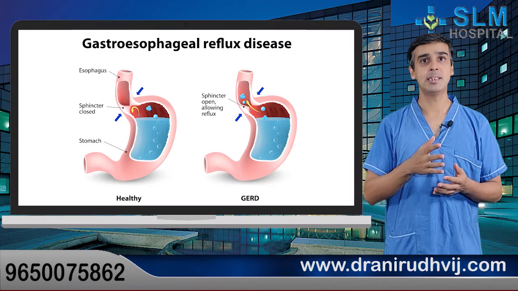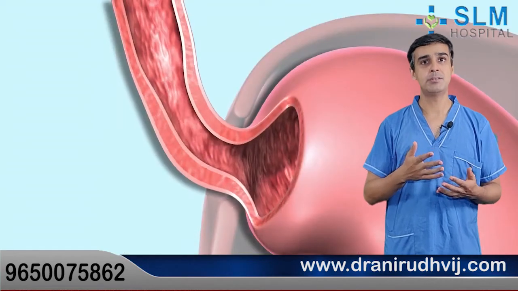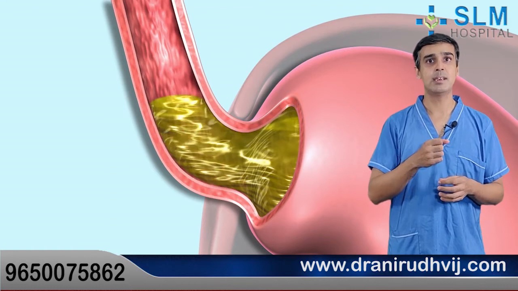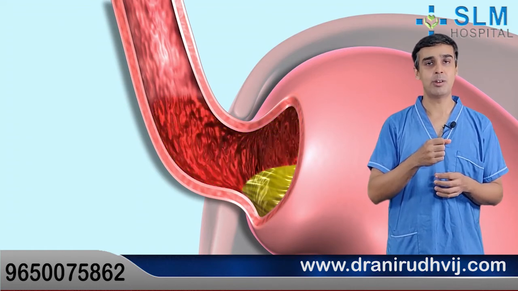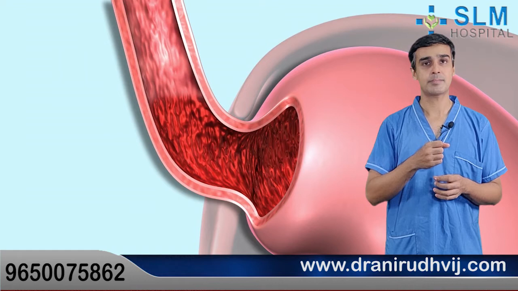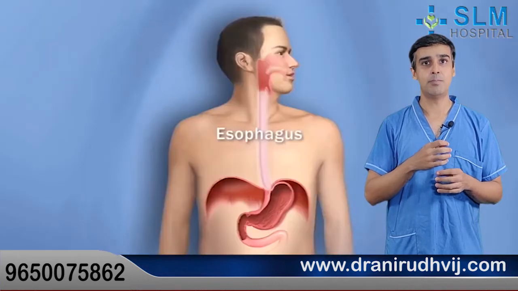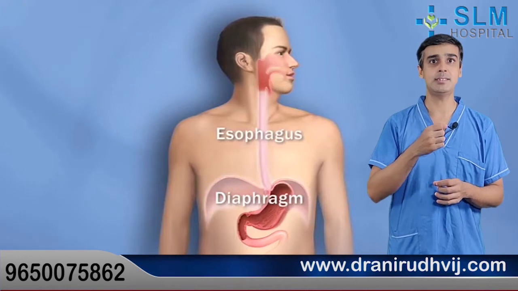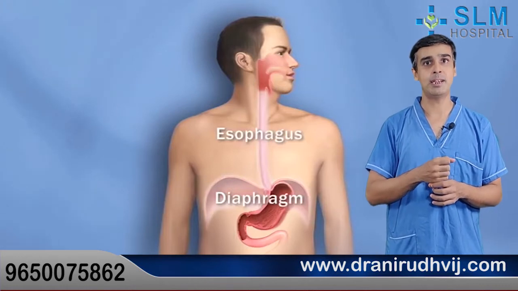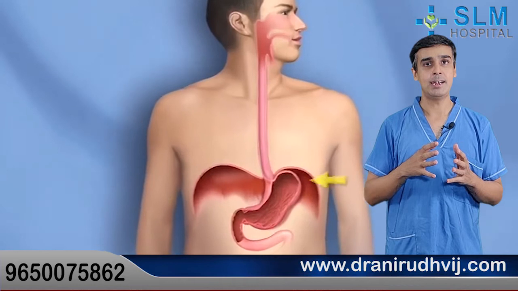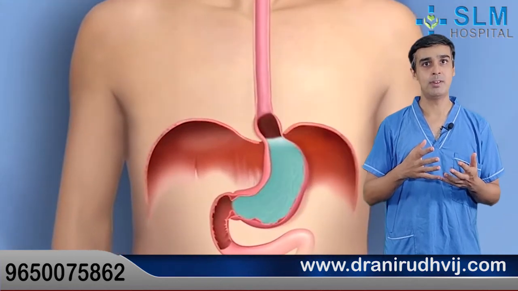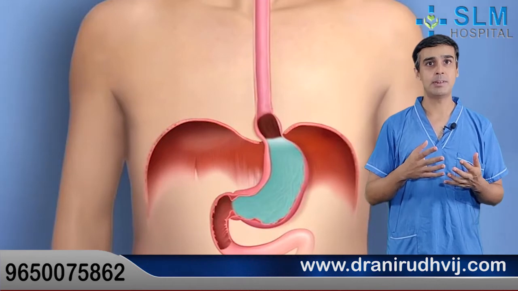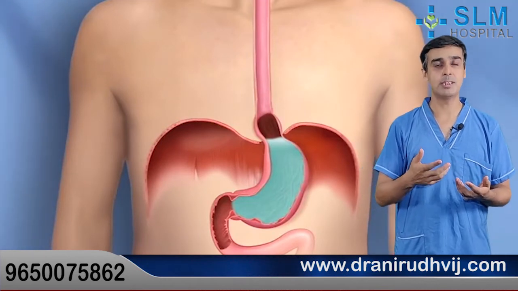So this condition of GERD happens when there is a functional or an anatomic weakness of this lower esophageal valve or the LES. Sometimes the opening in the diaphragm through which the esophagus passes from the chest to the abdominal cavity becomes wider, and this causes a weakness of this valve which is known as a hiatal hernia. Also, sometimes there is a functional weakness of this valve.